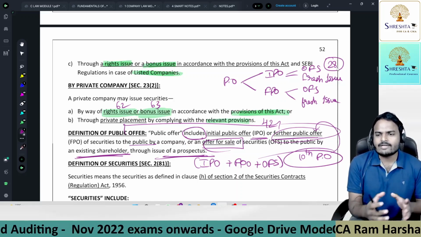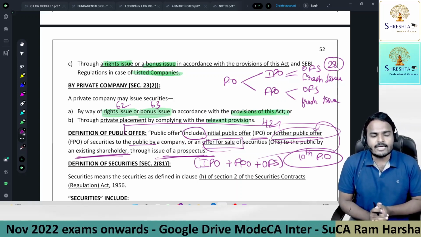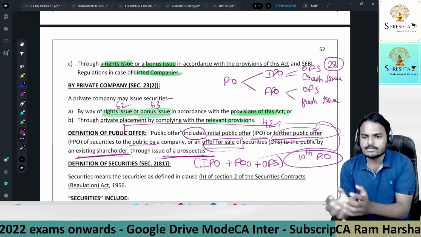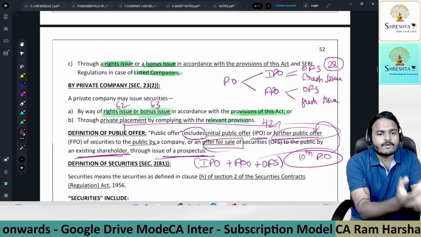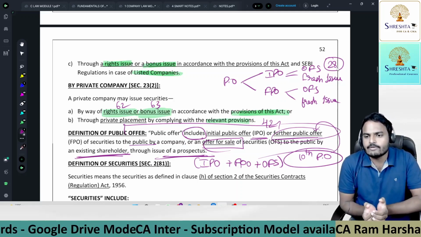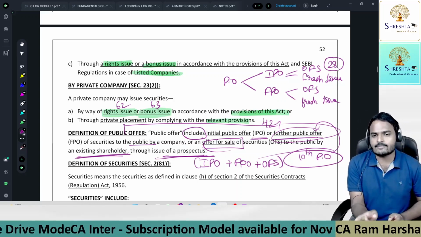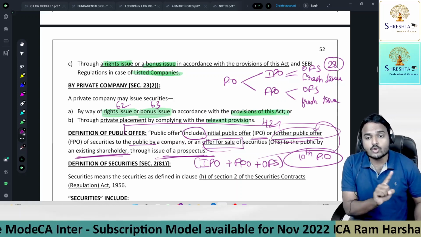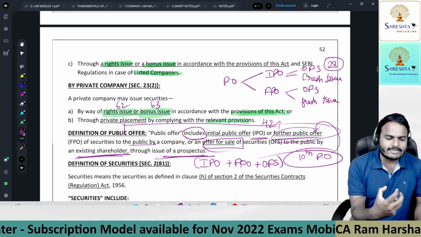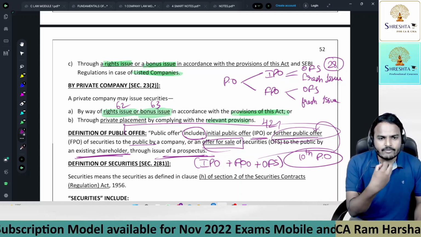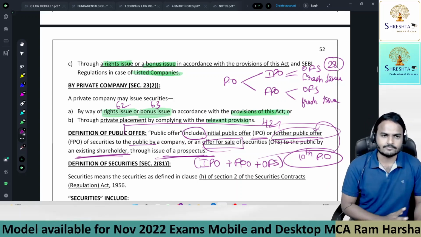In a fresh issue, whatever money the company collects, it will retain that money. Whereas under OFS, the company will take shares from the existing members and offer those existing shares to the public. The company will collect money from the public and give it back to the existing members. So OFS is different, fresh issue is different. Because of OFS, there is no change in the balance sheet of the company. There is no cash inflow, no cash outflow, because whatever money the company gets from the public, it diverts to the existing members. That we call offer for sale.